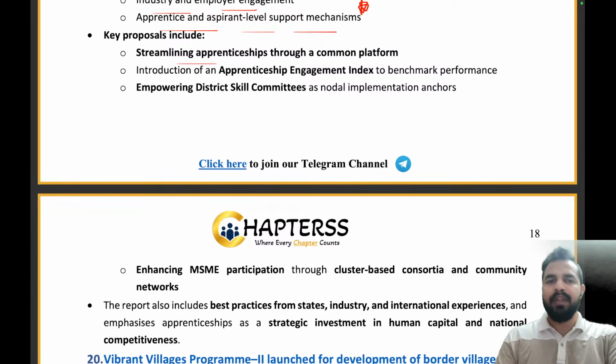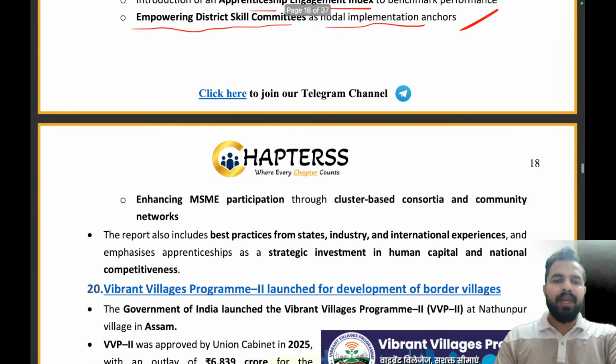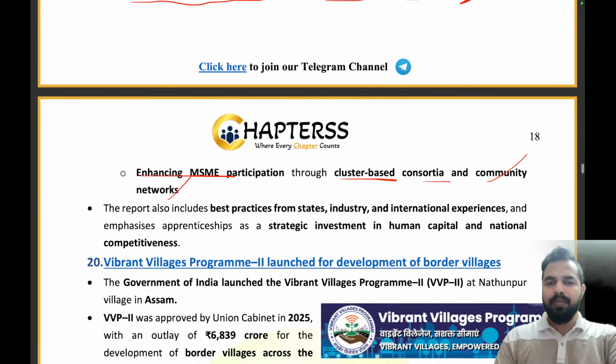We will be streamlining the apprenticeship through a common platform. We will be introducing the apprenticeship engagement index for benchmarking the performance. We will be empowering district skill committees as the nodal implementation anchors. Then we will be enhancing the MSME participation through cluster-based consortia and community networks. The report will also include the best practices from states, industry, and international experiences, and emphasizes apprenticeships as a strategic investment in human capital and national competitiveness.